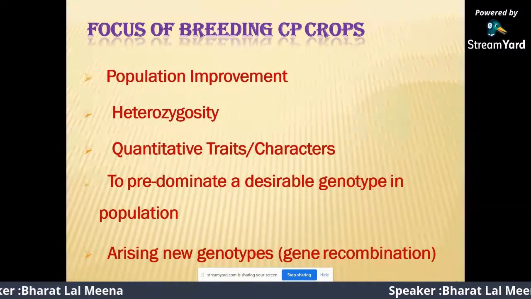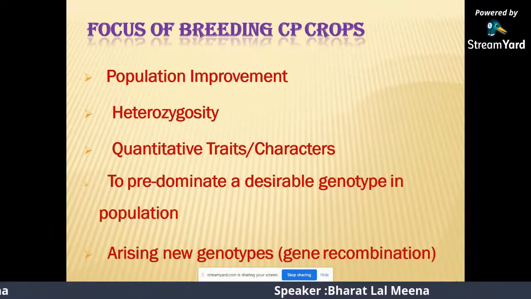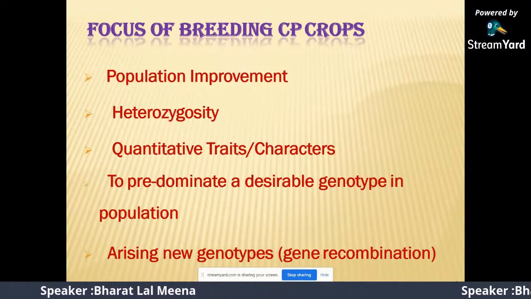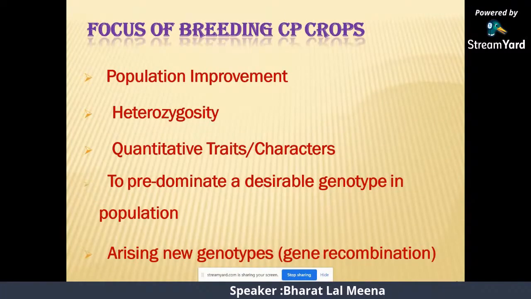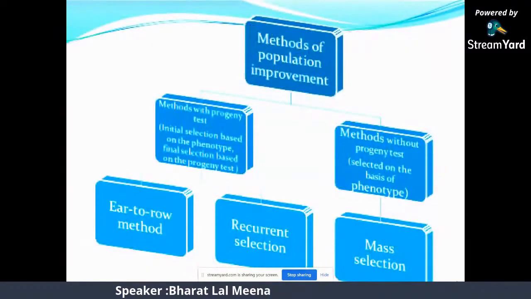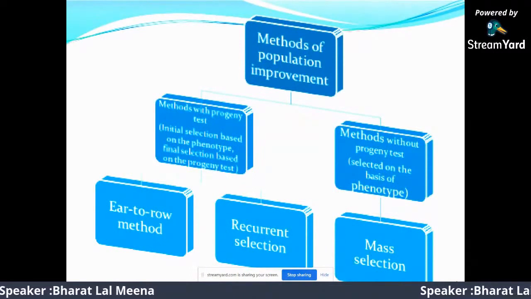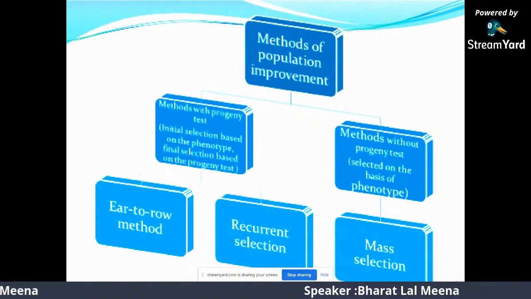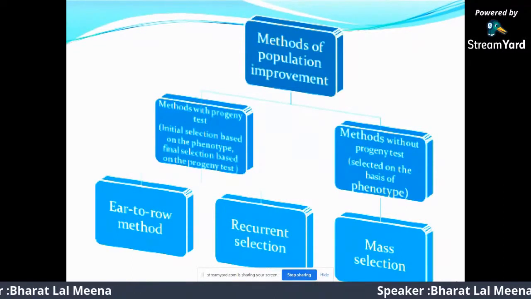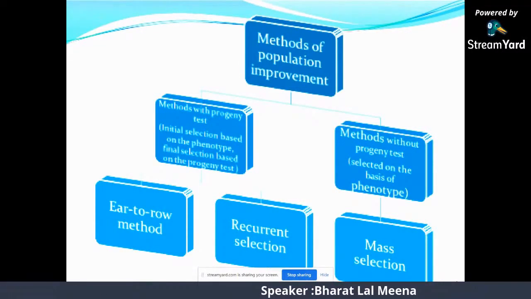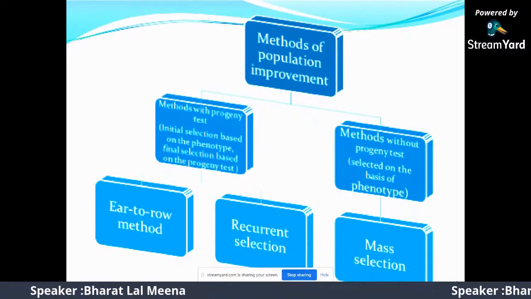Breeding of cross-pollinated crops focuses on population improvement, heterozygosity, and quantitative traits, to increase the predominance of desirable genotypes in a population, arising new genotypes and gene combinations. Population improvement is basically divided into two categories: without progeny selection and with progeny selection. Without progeny selection includes mass selection, and with progeny selection includes the ear-to-row method and recurrent selection.